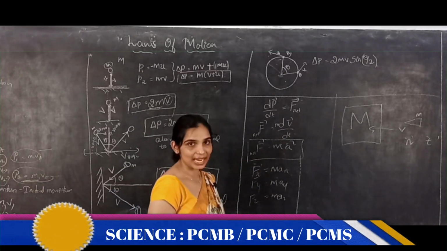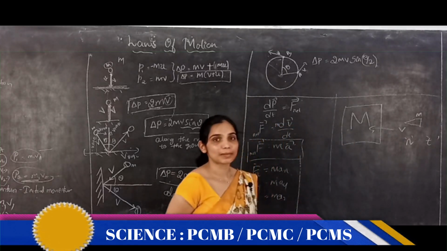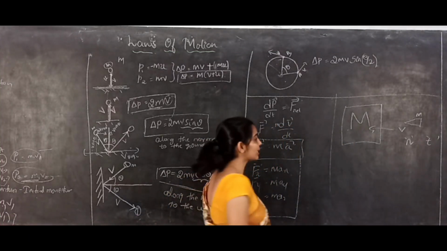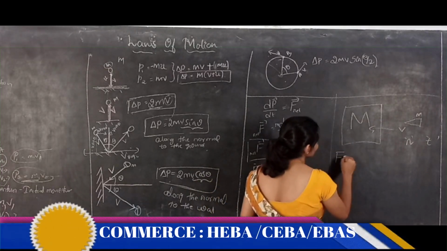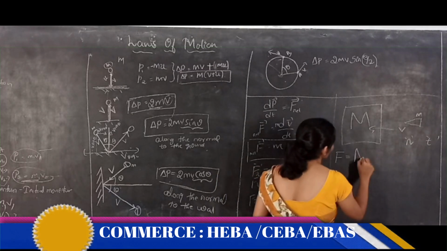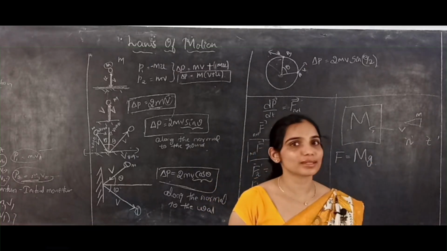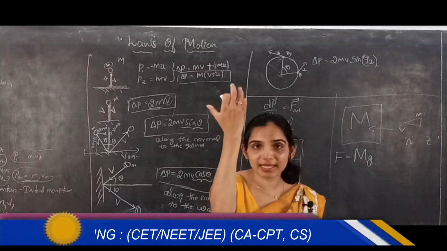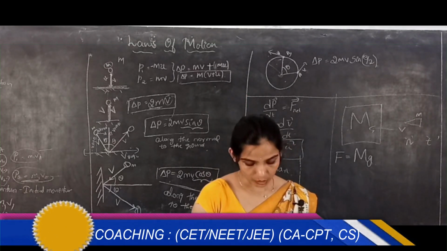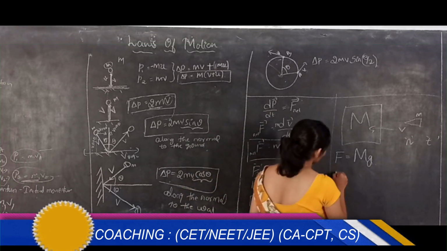So what is the amount of force acting on the metal plate? That is equal to mass into g, because here the metal plate is accelerating due to gravity, correct? So m into g, that will be equal to,